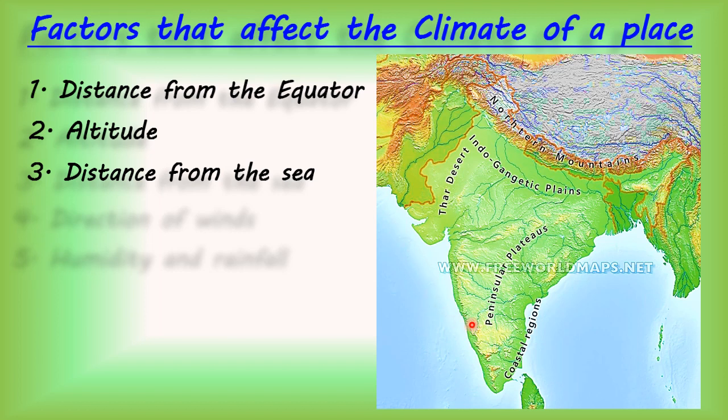So children, we have already done that areas near the sea, or coastal areas, have moderate temperature. Moderate temperature means the climate is not too hot and not too cold in coastal areas. Why so? Because of land breeze and sea breeze. As we have already done, water and land have different heating abilities.